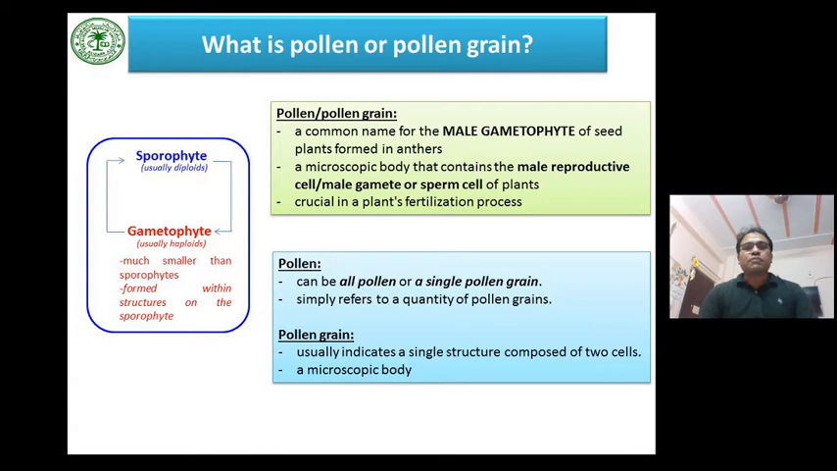There is a difference between pollen and pollen grains. Pollen can be all pollen or a single pollen grain. Pollen simply refers to a quantity of pollen grains, whereas a pollen grain usually indicates a single structure composed of two cells. Of course, it is a microscopic body.